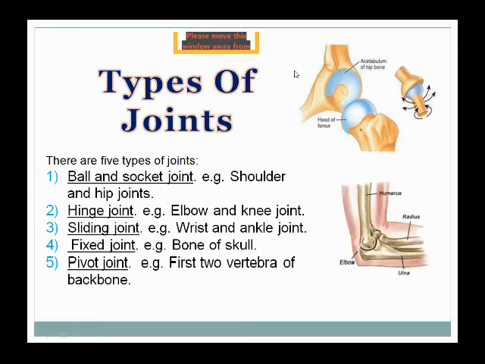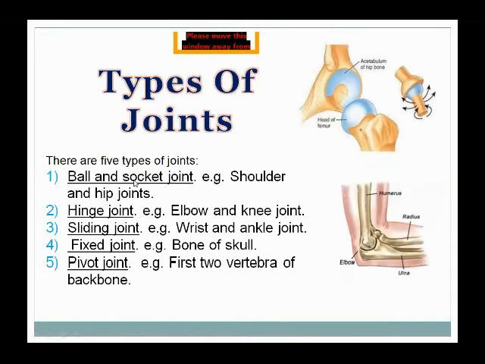So I'm repeating again, students, that there are five types of joints present: ball and socket joint, hinge joint, sliding joint, fixed joint, and pivot joint.